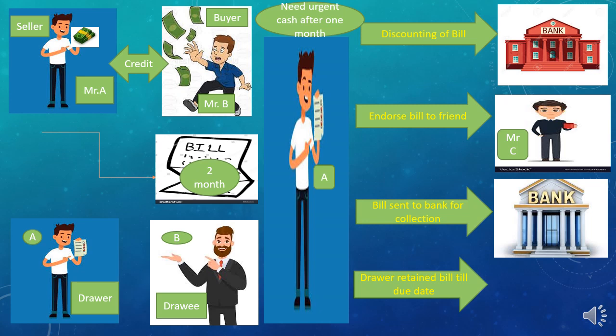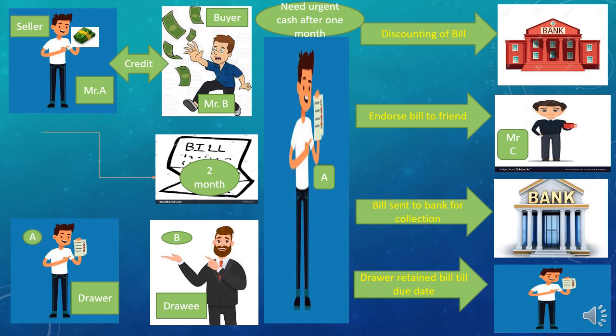If these 3 things have not happened, the fourth thing can be that the drawer retained, means kept, the bill with him till the due date, and on the due date he went to Mr. B, that is the drawee, and collected the money from Mr. B. So these are the 4 cases, students, that you have to keep in your mind.